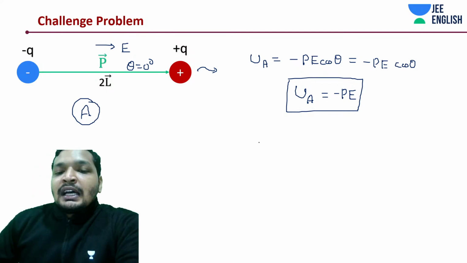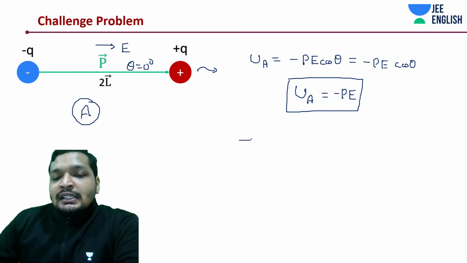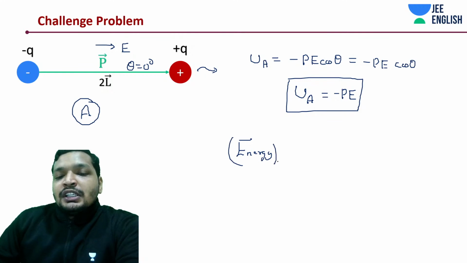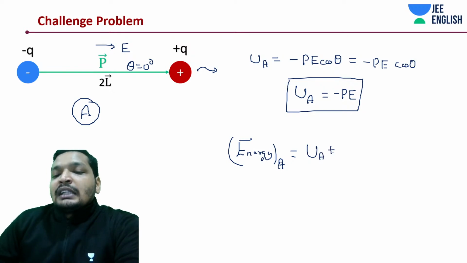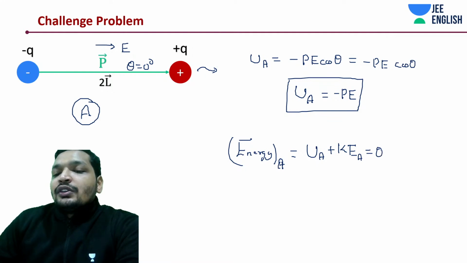So from this, can we write down something like this? The energy of the system at position A has two things attached to it. One is the potential energy part and the other is the kinetic energy part, which together equal 0.